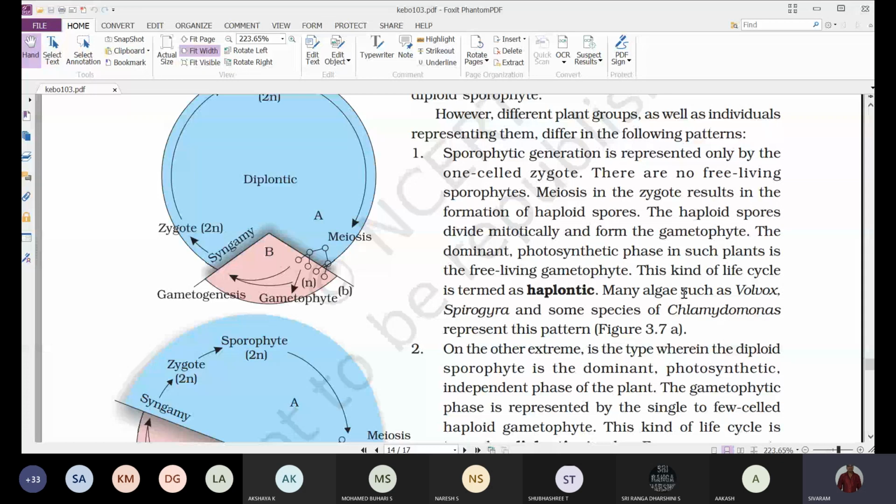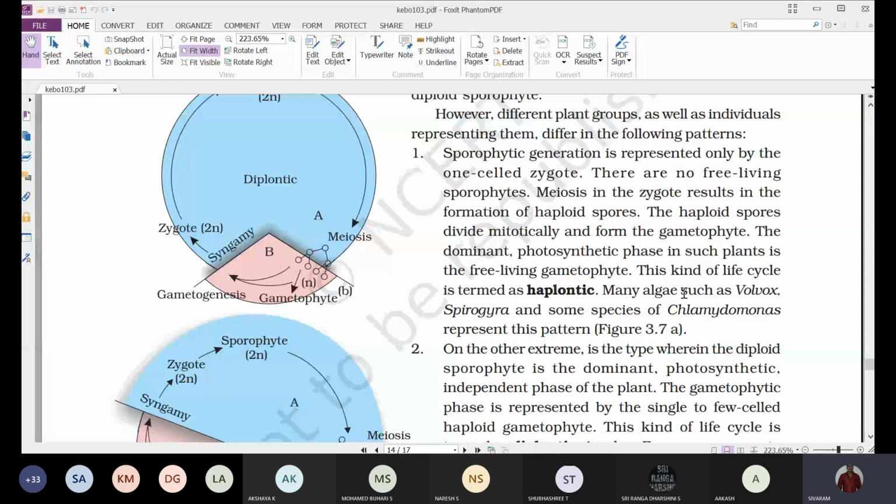So the sporophytic generation is represented only by the one-celled zygote. There are no free-living sporophytes, because the zygote which is produced remains with the gametophyte and later produces the spores. Meiosis in the zygote results in the formation of haploid spores, and the haploid spores divide mitotically and form the gametophyte.